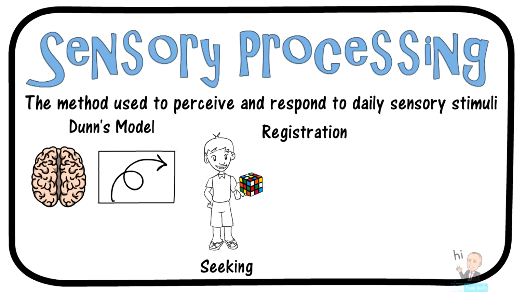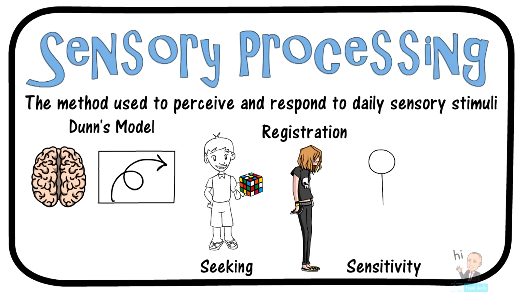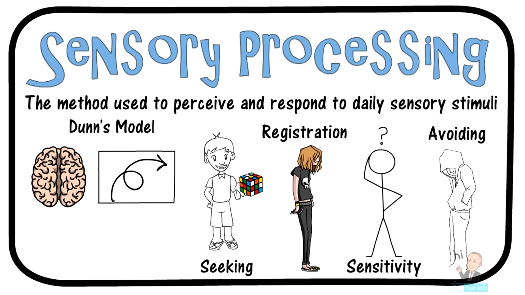Next is low registration. These are individuals who are insensitive. They, quote, don't register sensory information. The next type is sensitivity. They notice sensory phenomenon more than most. They are also very distractible. And the last one is avoiding. They, quote, avoid sensory information because it really bothers them.